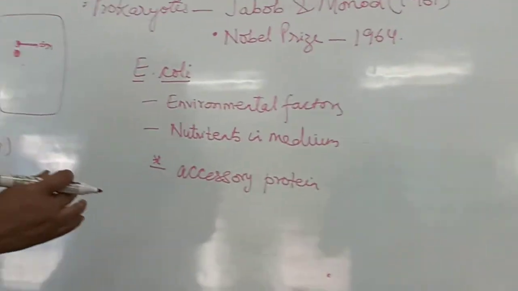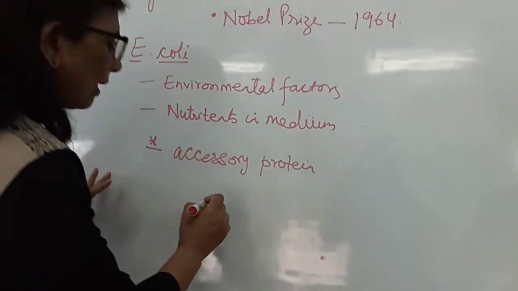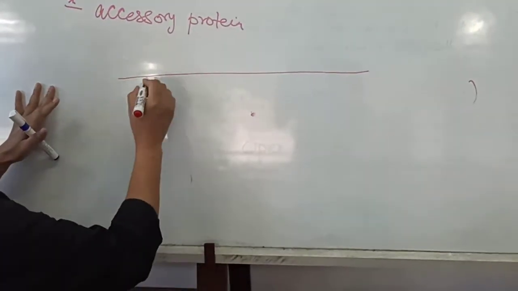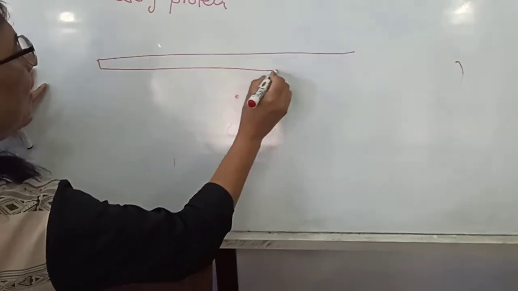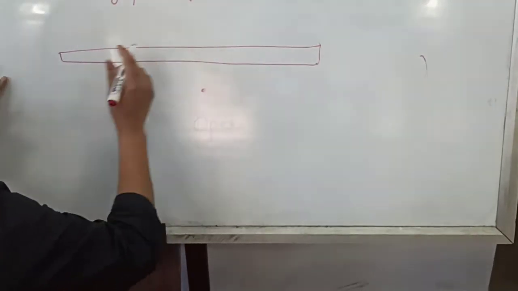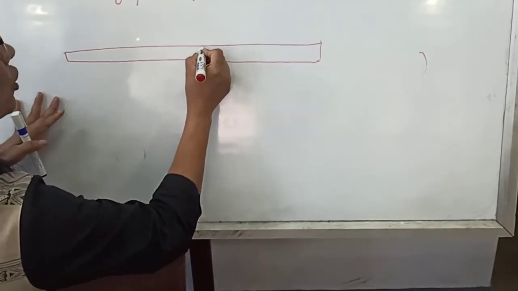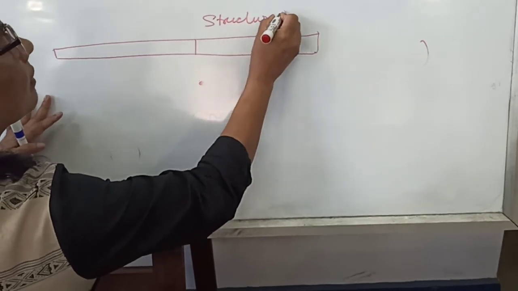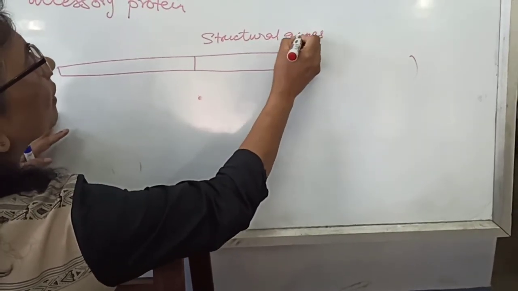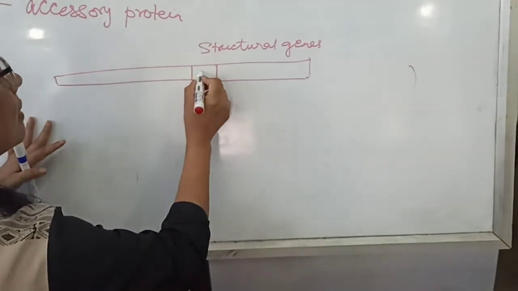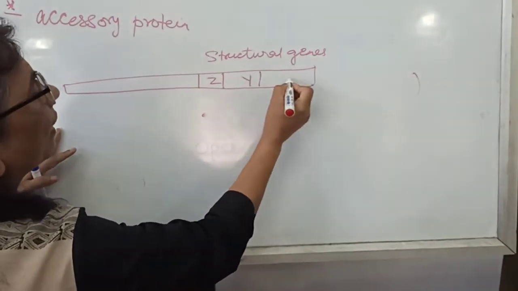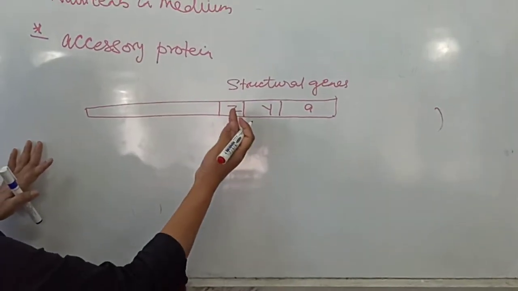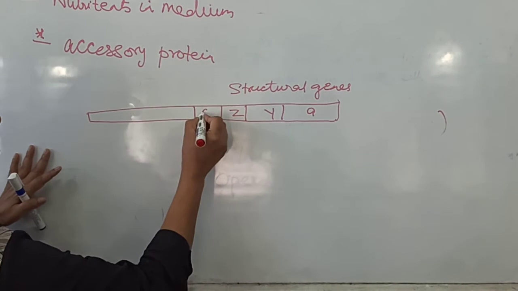A very unique thing which is found in case of prokaryotes is that the DNA segment comprises certain genes which are known as structural genes, and I am mentioning them as Z, Y and A. These are structural genes. Right upstream to it, we have an operator gene.